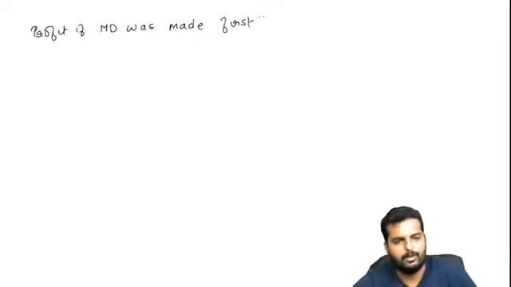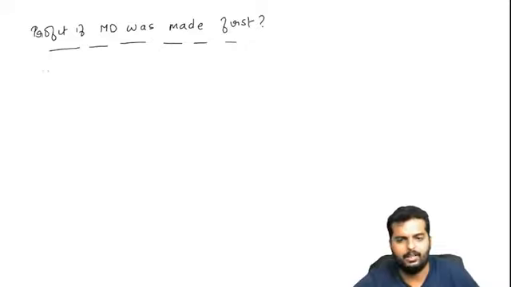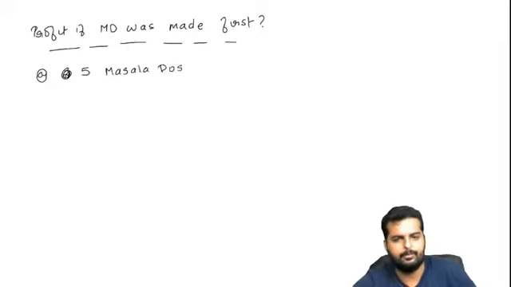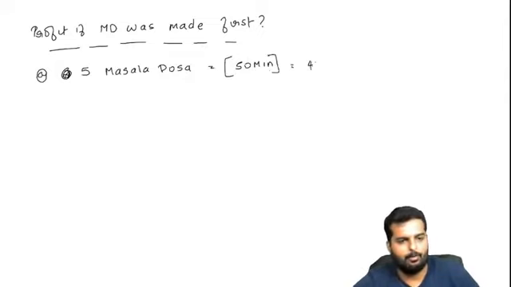Now this is something many of you will be thinking. How can you say that onion dosa is giving a better profit? I'll just tell you that. Let us say I'm having a total of how many minutes? 60 minutes. Okay. So first I will make 5 masala dosas. It will take how many minutes of mine? It will take 15 minutes. And I will be getting how much contribution? 40 rupees. So will I be getting 200 rupees over here?